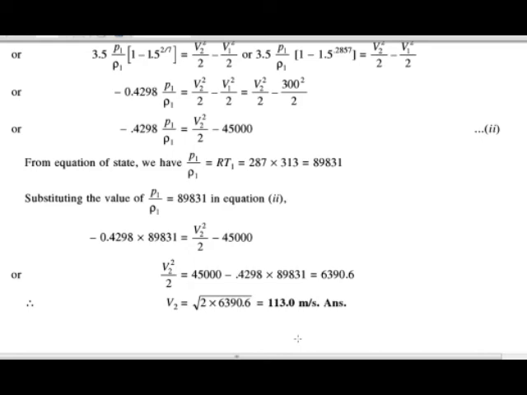So here we get the solution of the problem. We have to calculate the value of v2, which is equal to 133.0 meter per second. So the problem is solved over here.